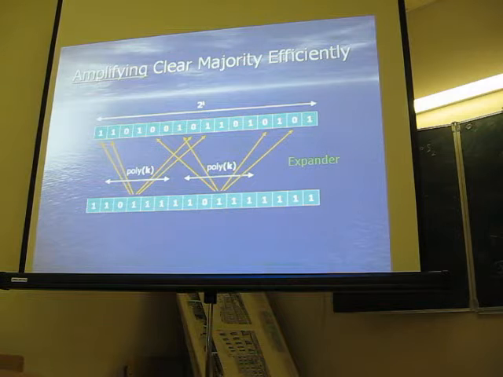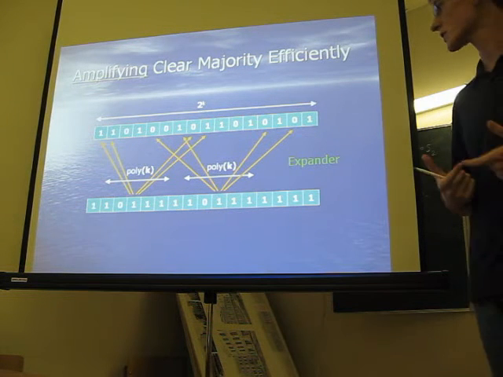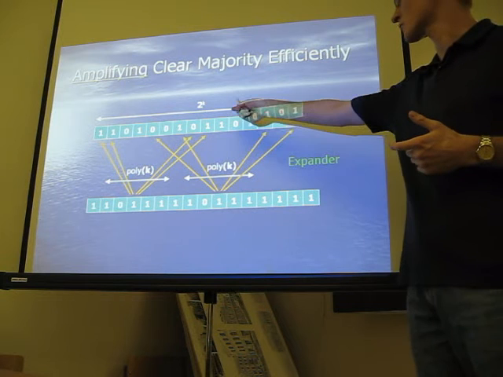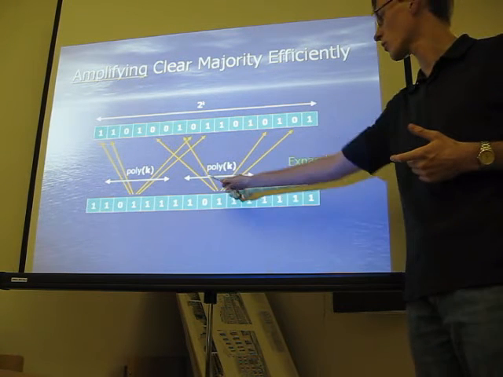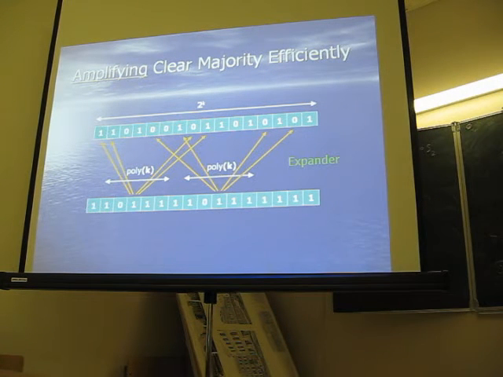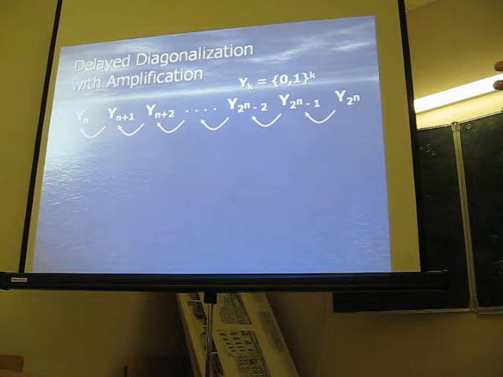And a nice thing is that there are expanders with sufficiently strong properties that have exponentially many vertices and only a polynomial degree. Okay? So just to sum it up, we can amplify the majority of an exponentially long string in polynomial time. Okay? Any questions?